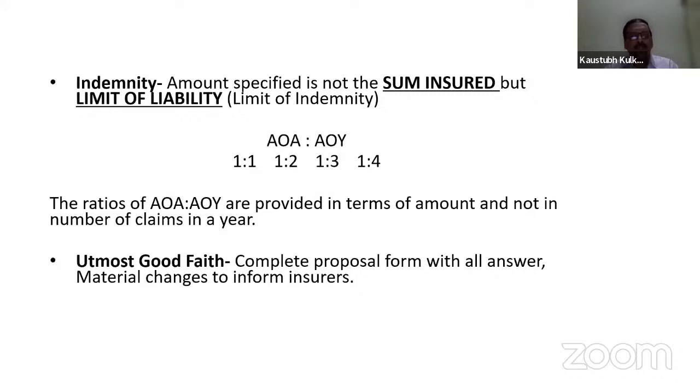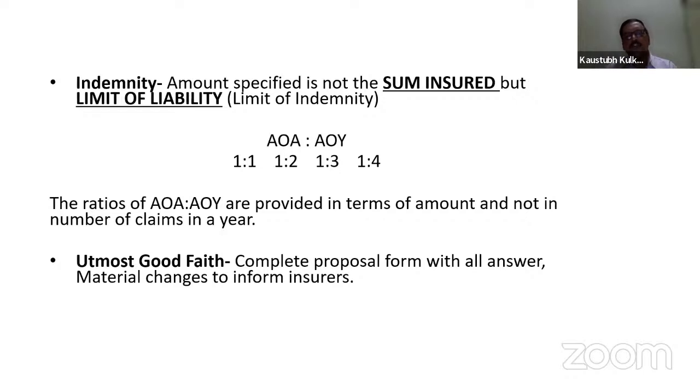Now, indemnity. What is indemnity in liability insurance? Generally, in all our insurance policies, we are dealing with the term sum insured. But in the case of liability insurance, the concept of sum insured does not arise. Whatever amount is specified by the insured while proposing the insurance is called the limit of liability, or limit of indemnity.